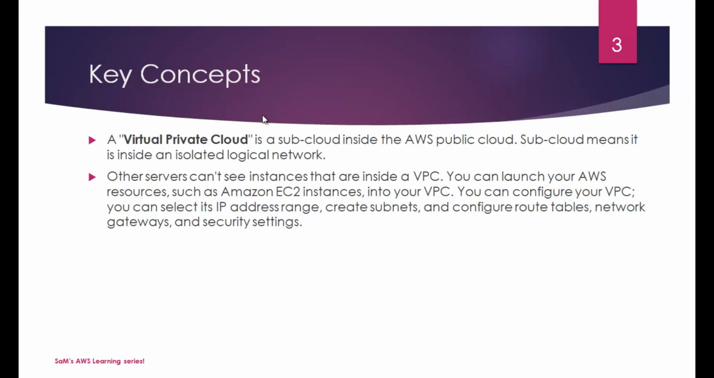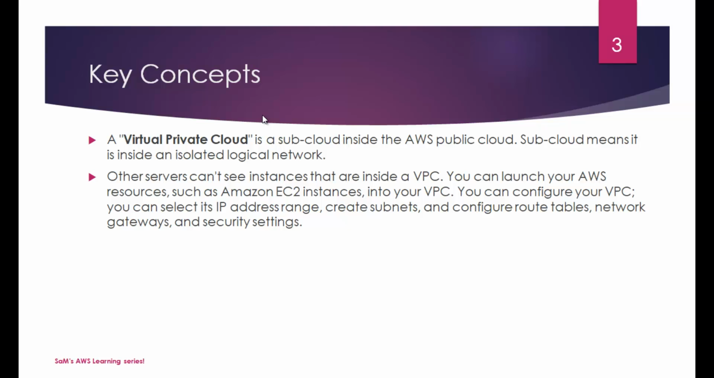And the key concepts, there are certain terminologies you need to understand, and since this is a basic level course, I would like to go over them as well. So VPC, as I said, it's a subcloud inside the AWS public cloud. Subcloud means it is inside an isolated logical network and you have complete control over this isolated portion of your network. Other servers cannot see instances that are inside a VPC.